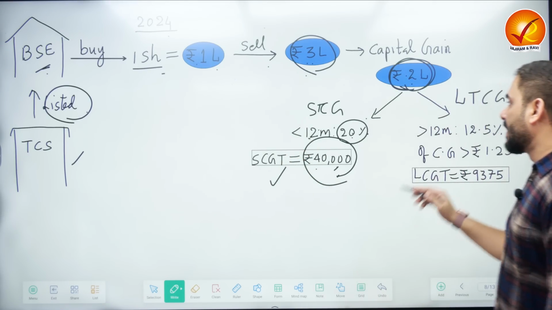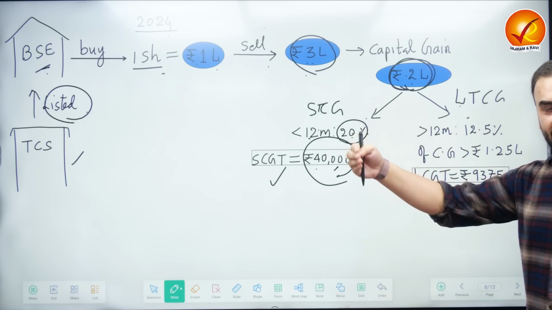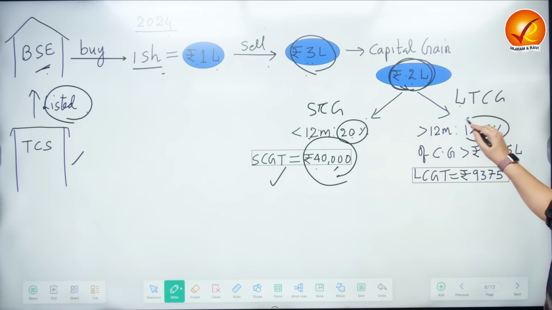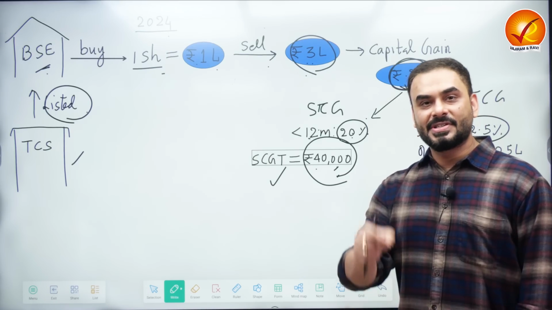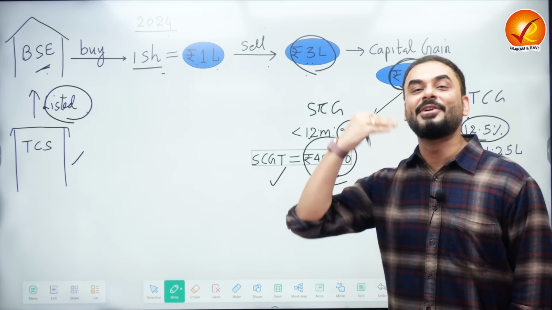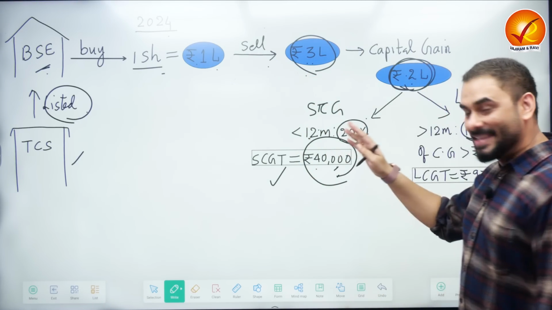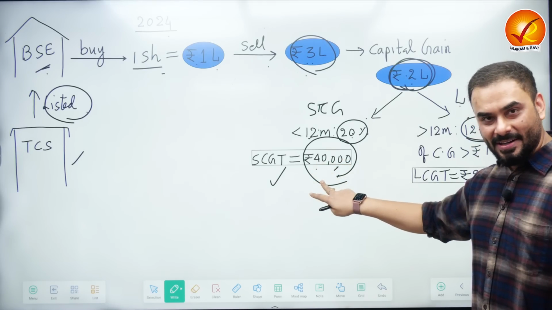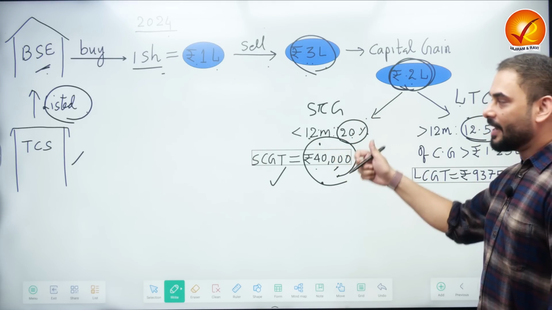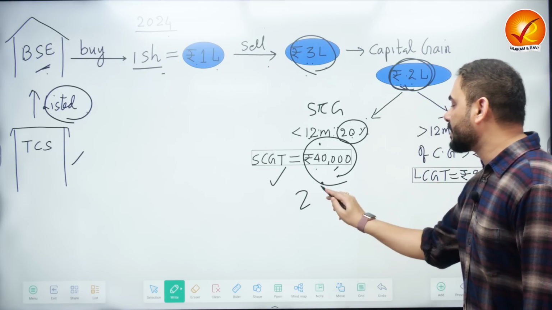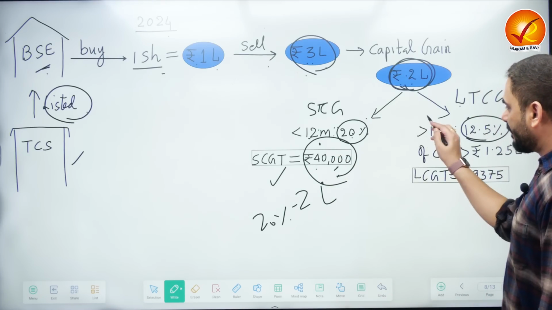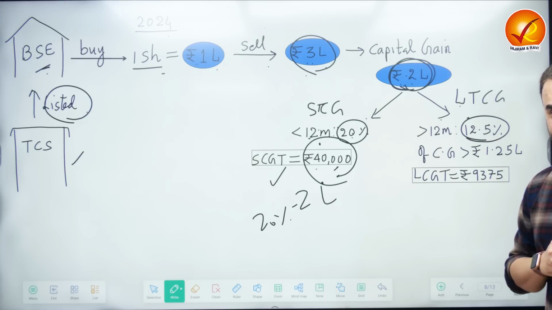But if you are selling this share after 12 months, let's say in 13 months, 14 months, 2 years, that's called long-term. So the Government of India currently will put a flat 12.5% tax on the amount of capital gain which is above 1.25 lakh rupees. I'm going to repeat this for you. For short term, what did the government do? If you sell this share in less than 12 months, the government will simply ask what is the gain you made? You will say 2 lakh rupees. Immediately the government will put a 20% tax over it. 40,000 rupees, done.